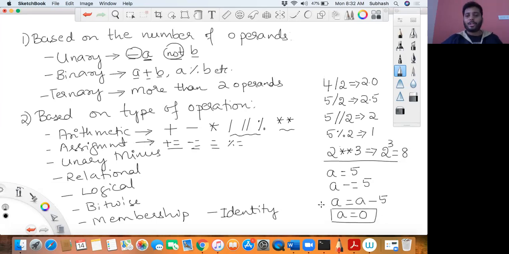These are called assignment operators. Basically your constant would be on the right hand side and your variable on the left hand side, and to assign the constant on the right to the left hand side, you make use of your assignment operator.